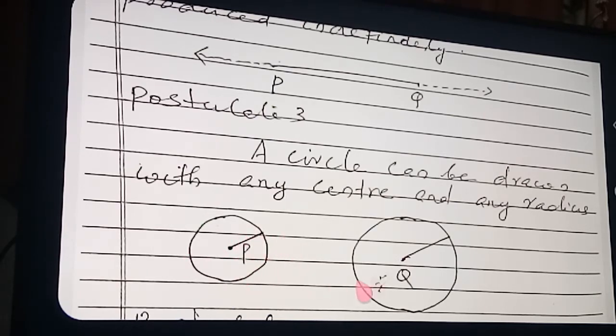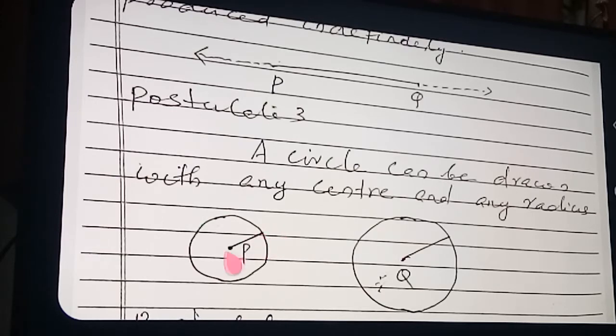A circle is a collection of points. Collection of points means you can see this boundary, all the points you see. Those points together, when we join them, we get the circle. So a circle is a collection of points which are equidistant from a fixed point.